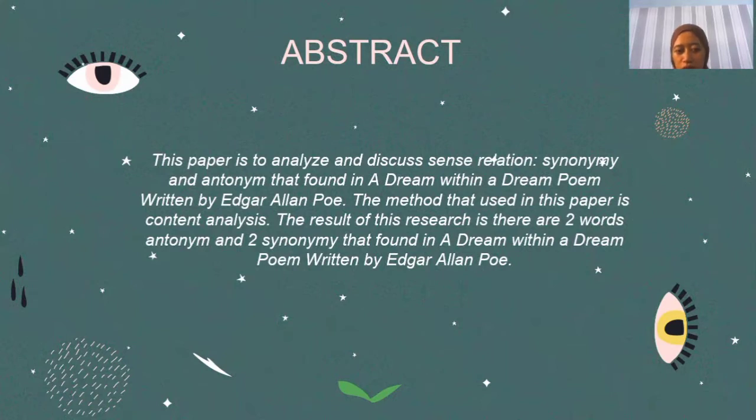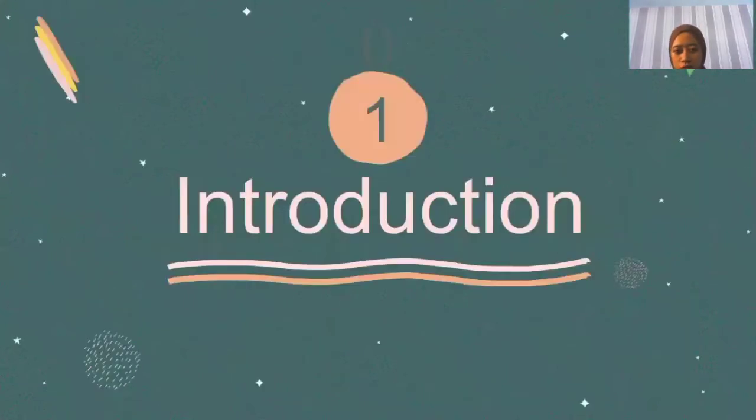The method used in this paper is content analysis. The result of this research is that there are two antonyms and two synonyms found in the poem. Next, I will explain the introduction.